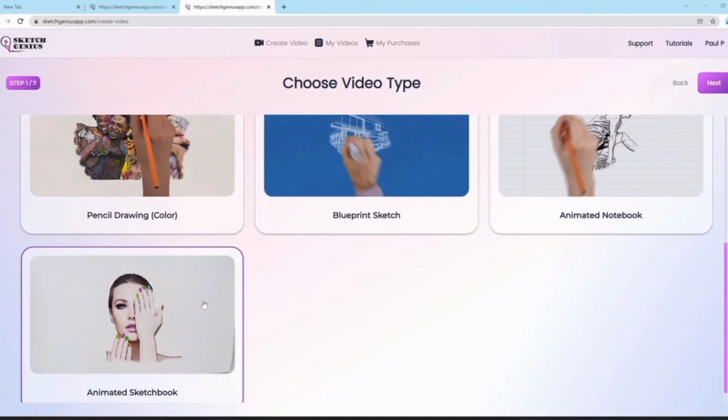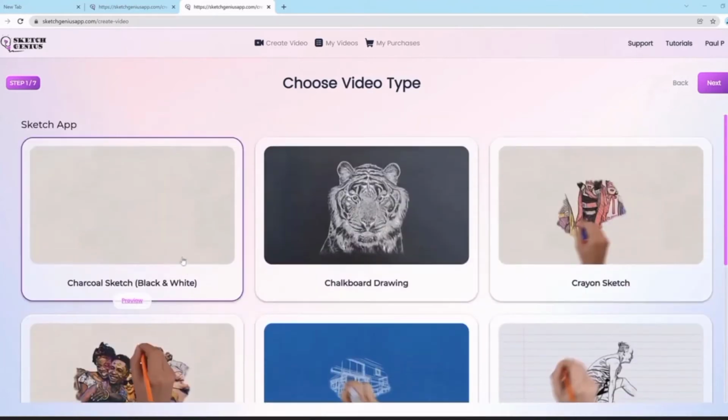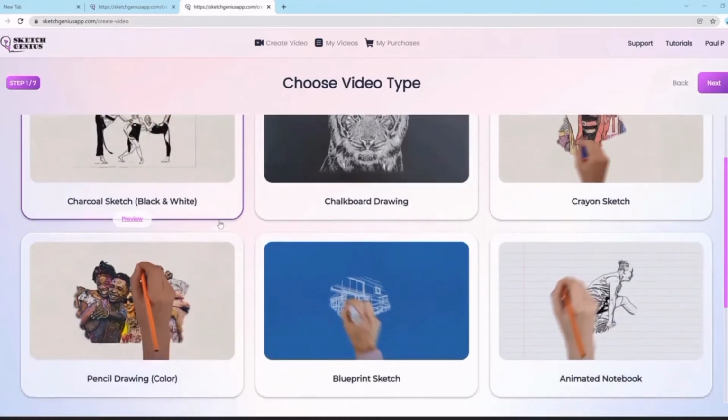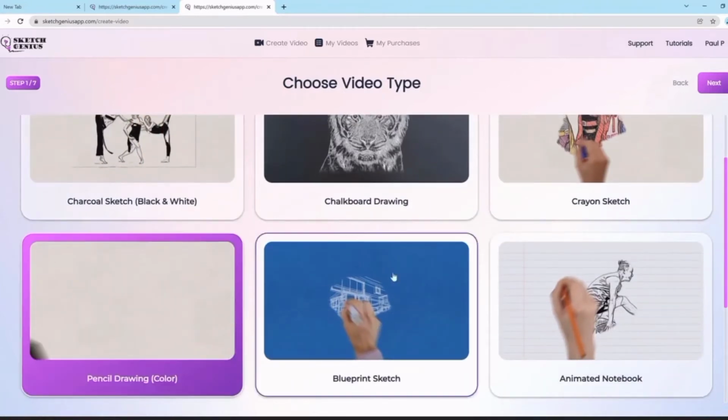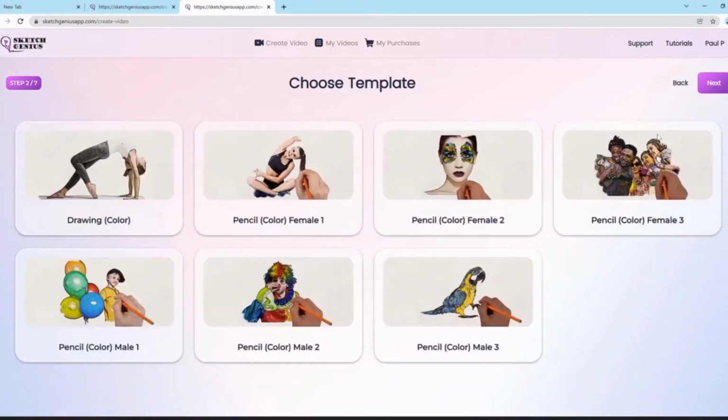Now, the cool thing here is that every one of them has our artificial intelligence system built in. So anything that you choose, there is an artificial intelligence system built in. So for example, if I choose this pencil drawing color and I go next, everything is customizable, yes, but also comes with our artificial intelligence system, which converts photos and text into beautiful sketch drawings like what you see on these previews. So here we have different styles of hands and also a no hand option.